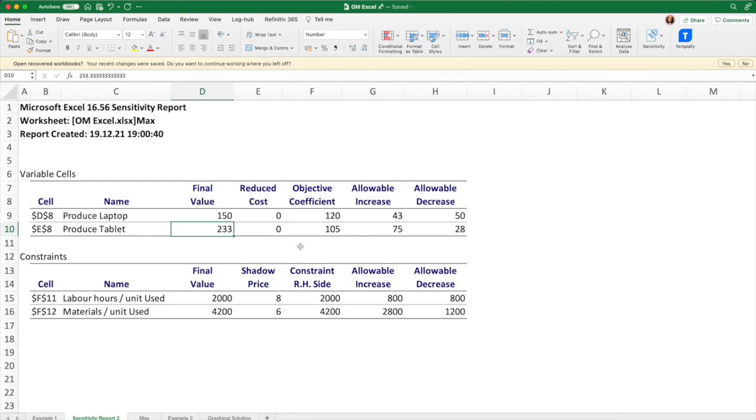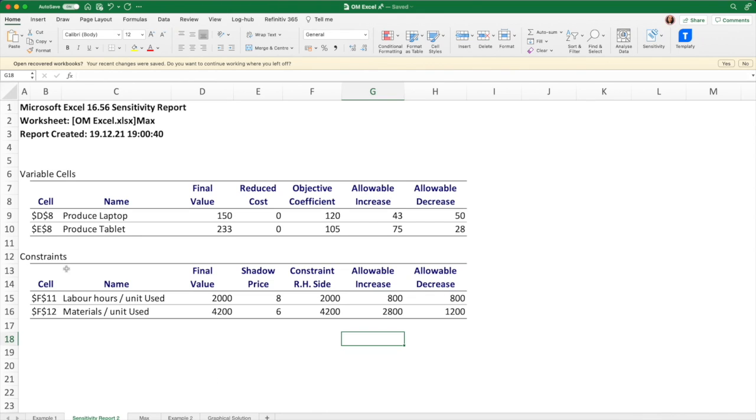It shows the amount a coefficient, in this case the profit, must change in order to achieve a positive value for the decision variable. The allowable increase and allowable decrease values indicate how much the value of the coefficients may change without changing the value of the decision variables in the optimal solution.